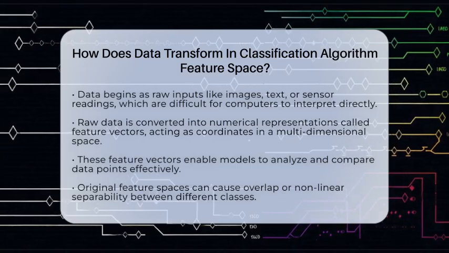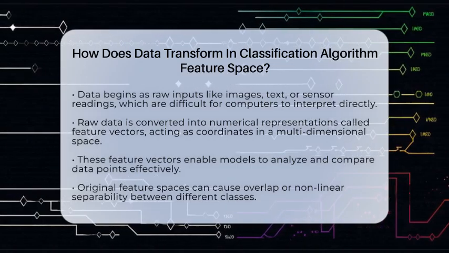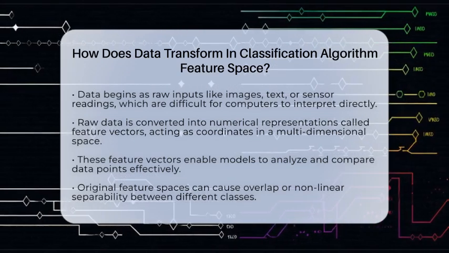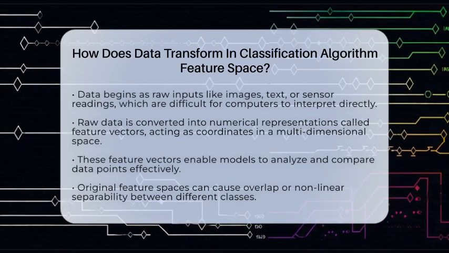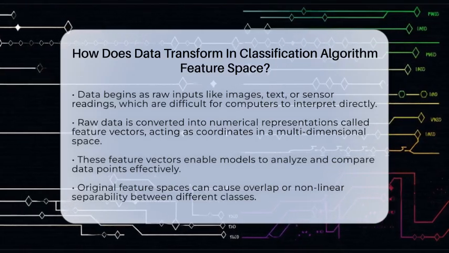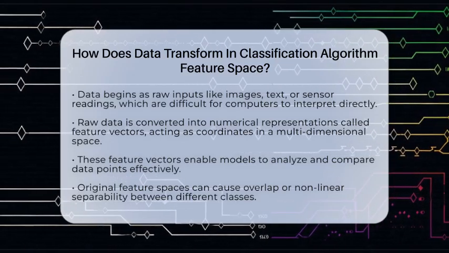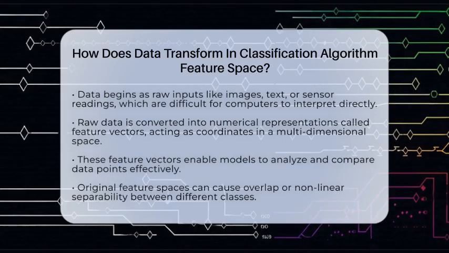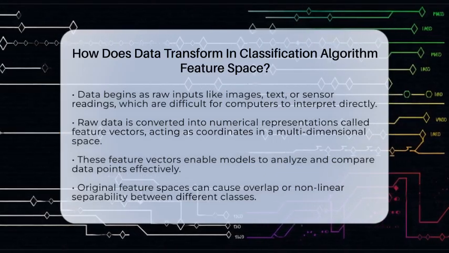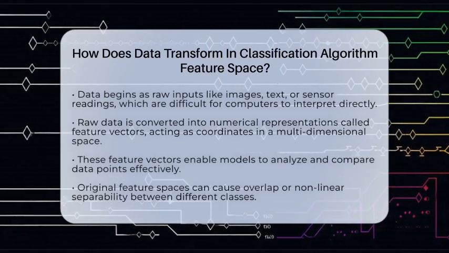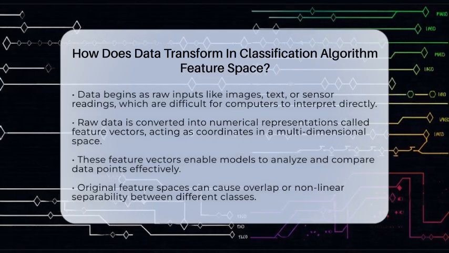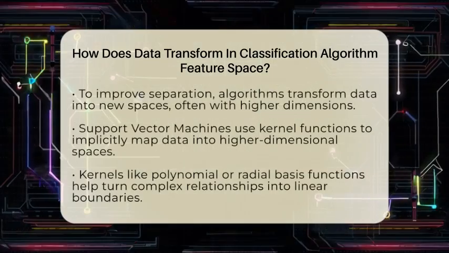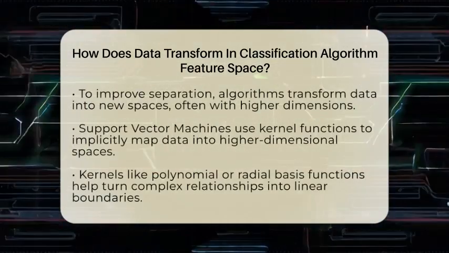In supervised learning, raw data like images, text, or sensor readings first become numbers, called feature vectors. Each feature vector is like a set of coordinates that shows where the data point sits in a multidimensional space. This process begins because raw data isn't always easy for computers to understand directly. For example, a picture might be represented by pixel brightness values, while a document could be turned into word counts or word embeddings. These numerical representations make it possible for the machine learning model to analyze and compare data points.